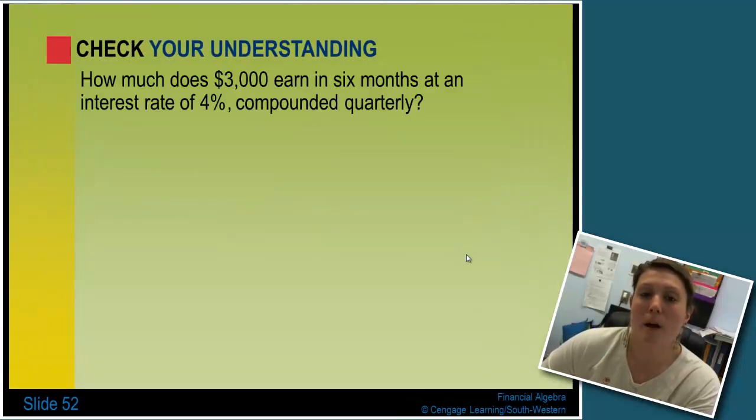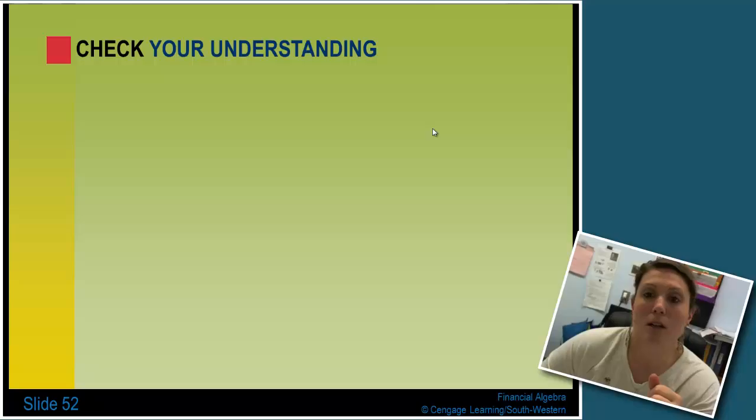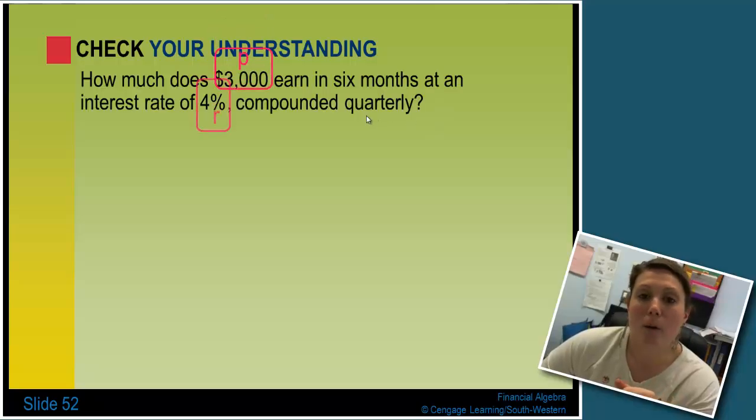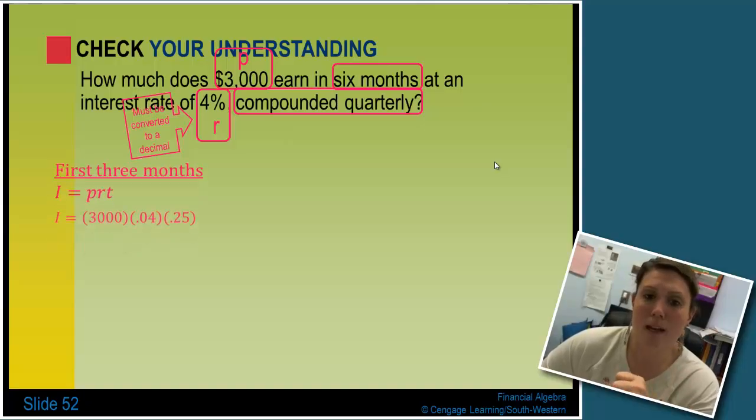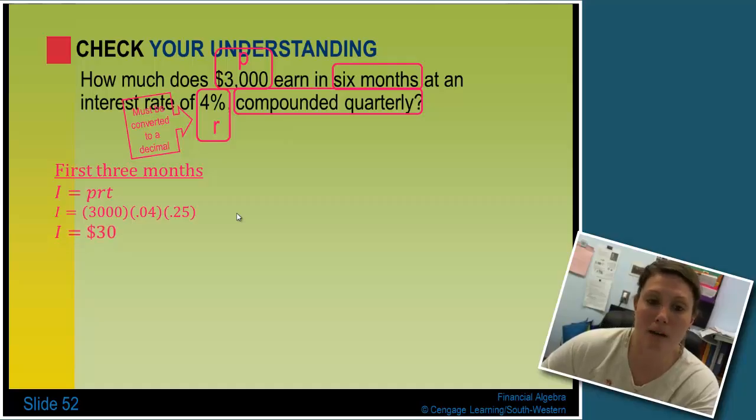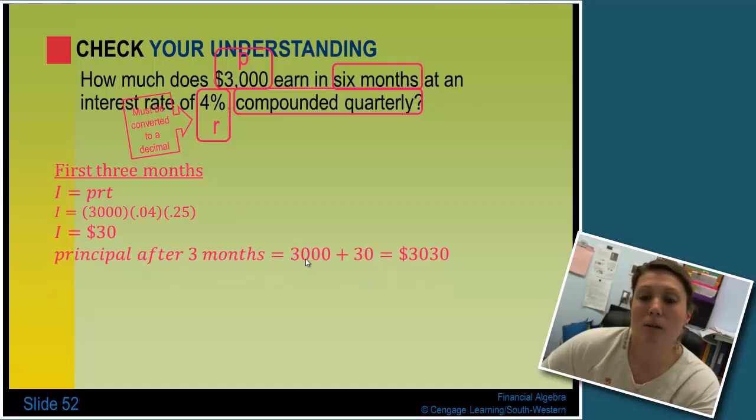Check your understanding. How much does $3,000 earn in 6 months at an interest rate of 4% compounded quarterly? Again, very similar to the last example. The only thing that's different here is that our compounding is done quarterly, but we're doing it twice because we have to do it for 6 months. So for the first 3 months, I take my $3,000 as principal, my 4% rate, and a quarter of a year, multiply those, and I end up with $30. So in the account is $3,030 after the first 3 months.